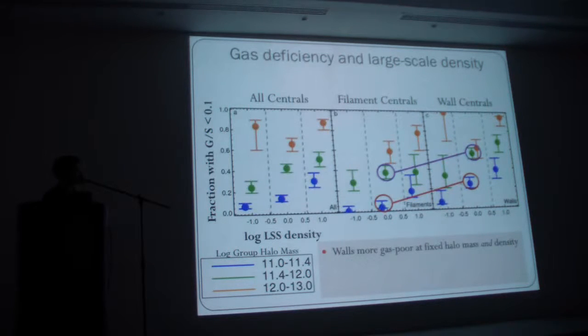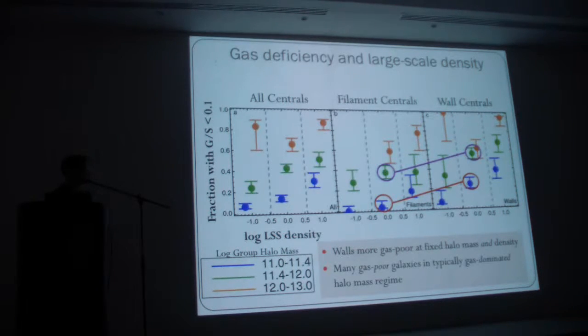Another thing I'll point out is that if you fix the halo mass regime and you fix the density regime, we actually still get differences between filaments and walls. So it's not that we're sampling different density regimes of filaments and walls. We fix both those quantities, and we do see these different levels of gas deficiency.